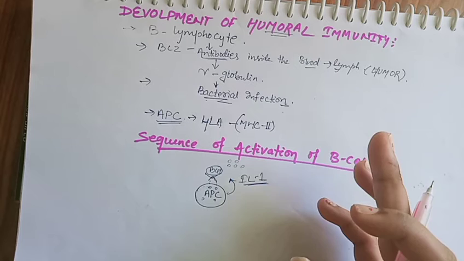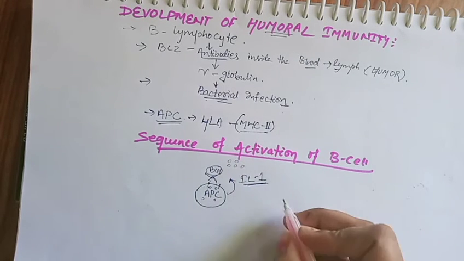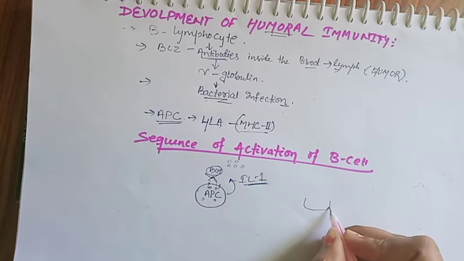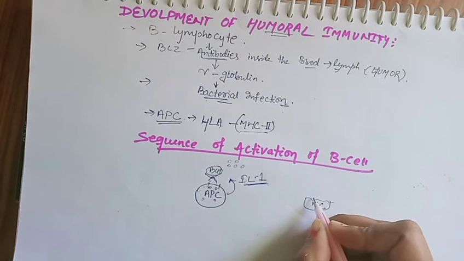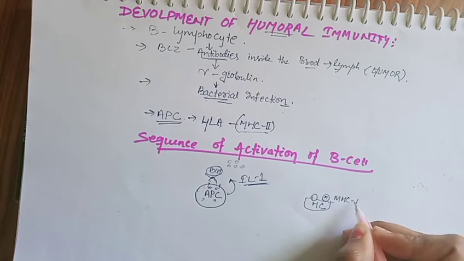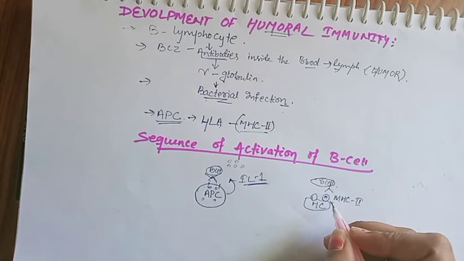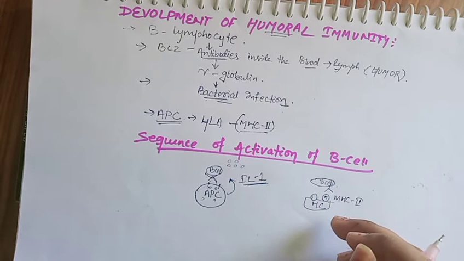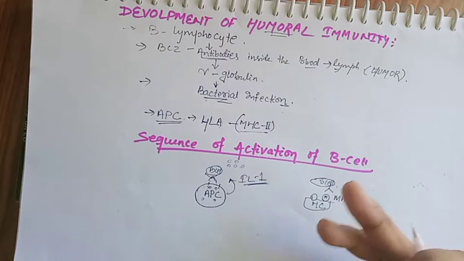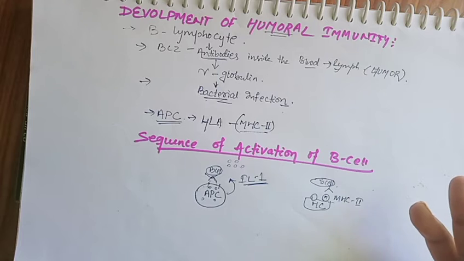The antigen is bound in the MHC class 2 molecule. Before, we know that the antigen presenting cell contains an HLA molecule which contains MHC 2, major histocompatibility complex 2, which reacts with the B cell containing the same receptor, so that development, proliferation and activation of the B lymphocyte occur.